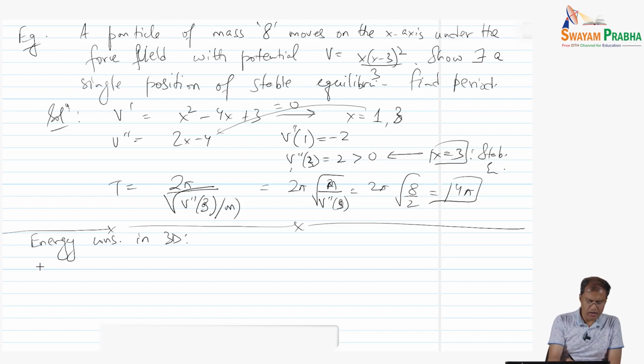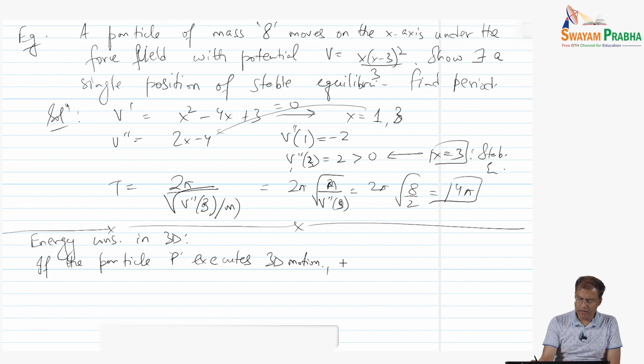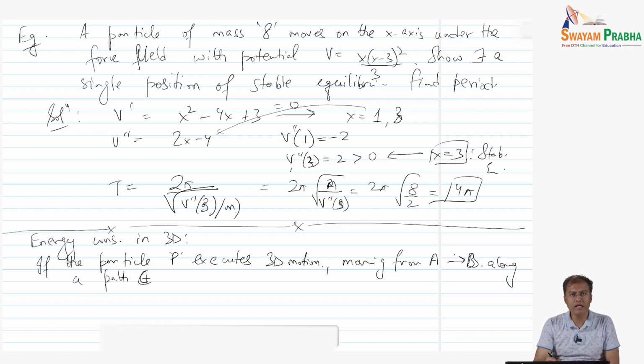If the particle P executes 3D motion, moving from point A to point B along, let's say, a path C. So we are talking about a path in 3D space.